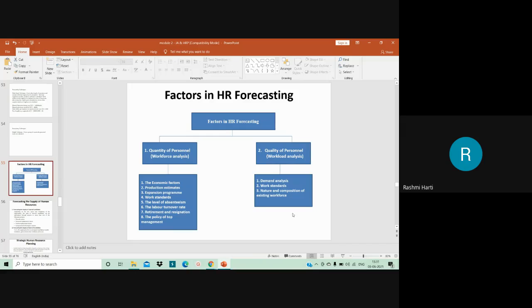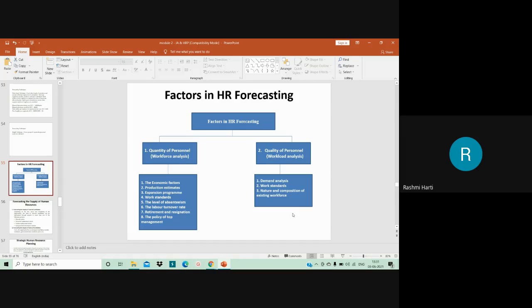The second factor which affects HR forecasting is production estimates. Manpower requirement in some cases may vary closely with fluctuations in production. Here, sales forecasts are the basis upon which the estimates of manpower requirement are built. However, how much manpower is needed in a given department of the company depends upon the factory schedules, which in turn may be worked out from sales forecasts or storage policies. All these come into consideration.